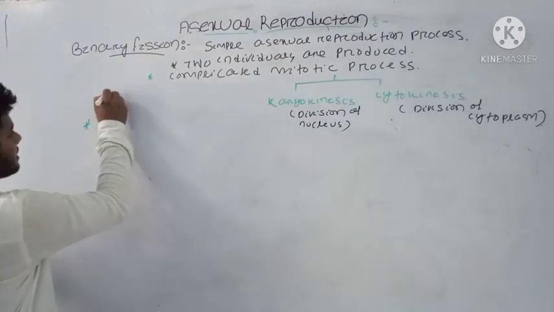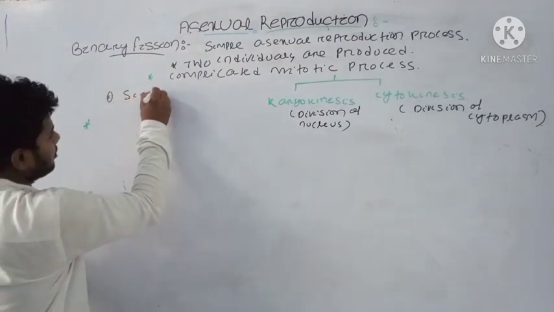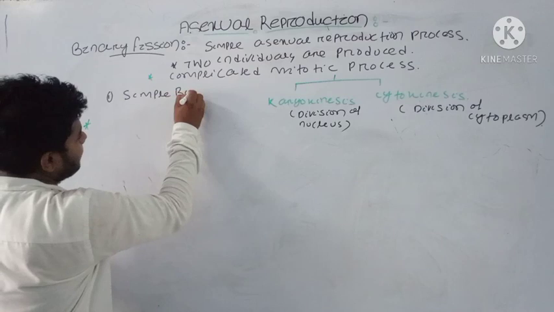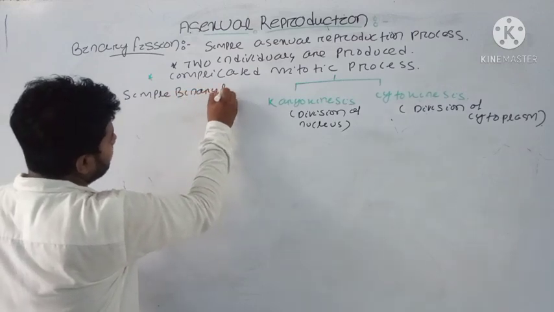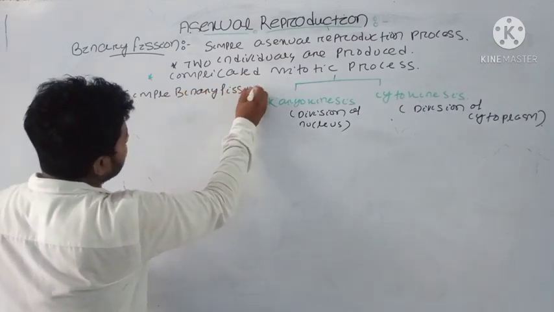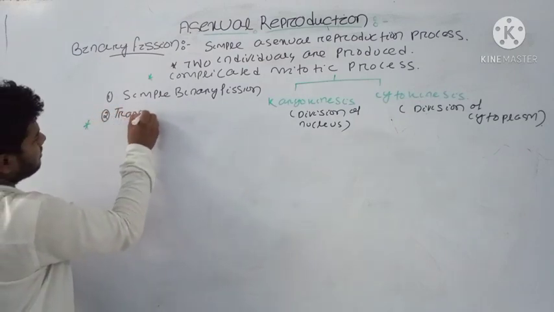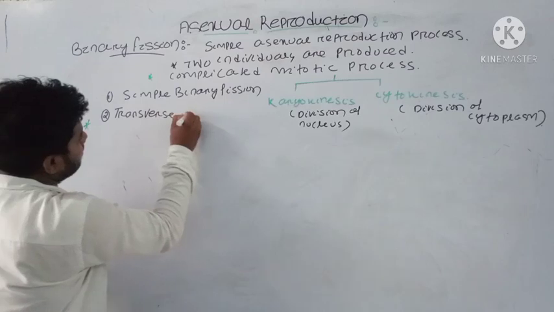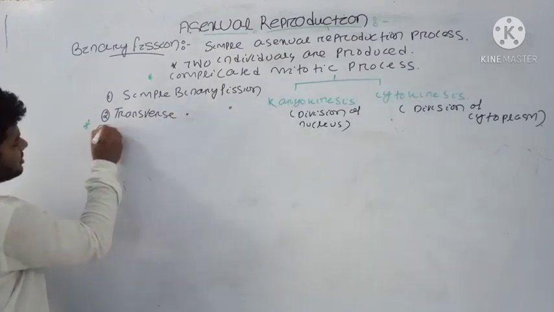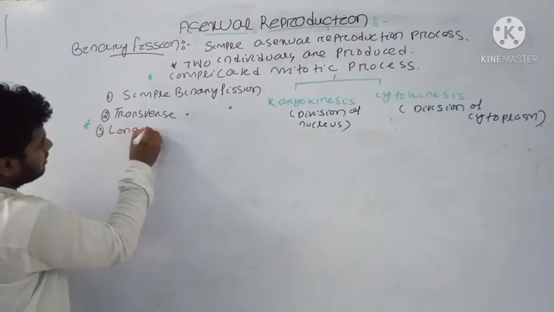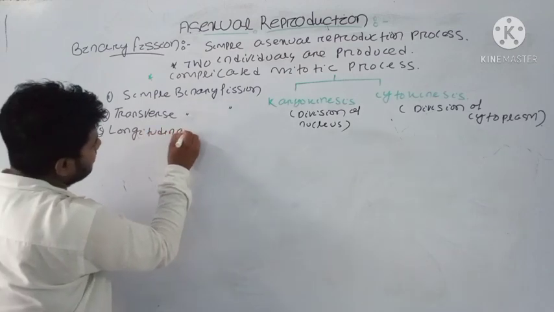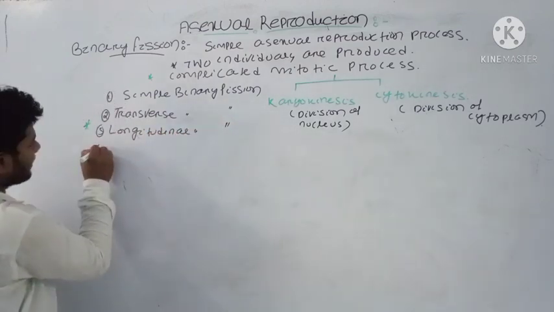First is your simple binary fission. Second one is your transverse binary fission. Then third one, longitudinal. Fourth one is your oblique binary fission.